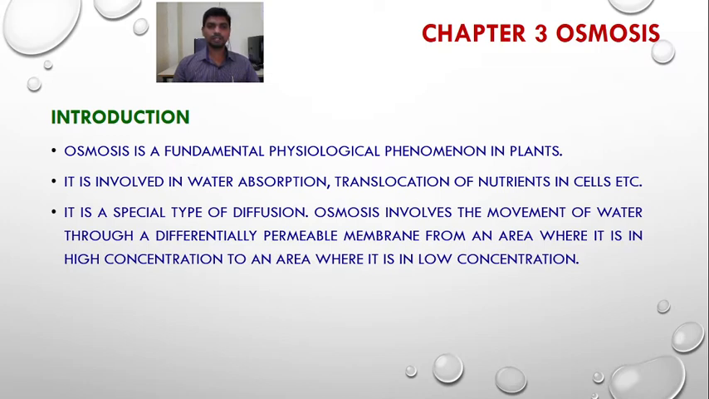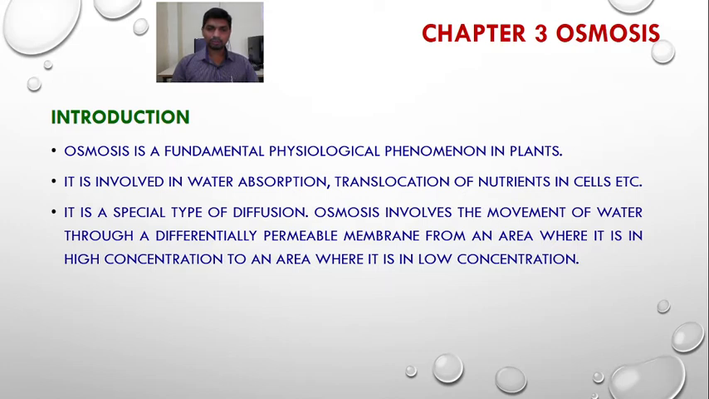Osmosis involves the movement of water through a differentially permeable membrane from an area where it is in high concentration to an area where it is in low concentration. So like diffusion, osmosis also plays an important role in water absorption and translocation of nutrients in the cell. Osmosis is called a special type of diffusion where there is movement of water through a differentially permeable membrane from an area of high concentration to an area of low concentration.